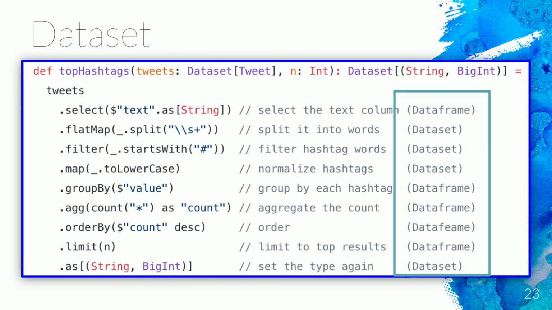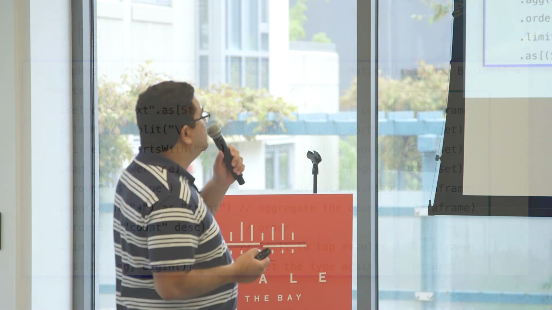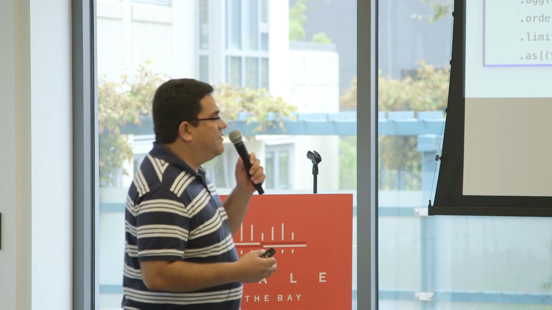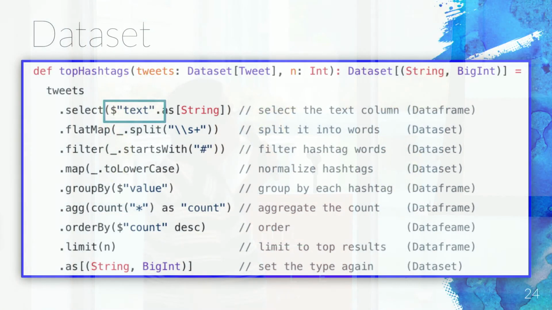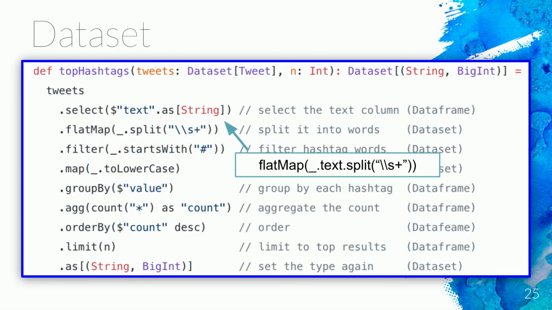And you can do interesting things because, for instance, the select is going to use the text column, and the execution engine knows about that. You can also use the flat map as a Scala function, regular opaque Scala function. But there are some problems. For instance, let's say that instead of selecting the text and then doing a flat map, I replace both operations with a flat map that reads the text and splits into words. So it means that Spark doesn't have the information about the columns that are going to be used anymore, because that's an opaque Scala function. Make sense?